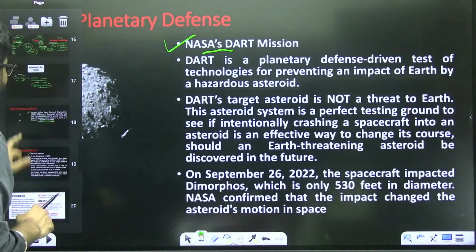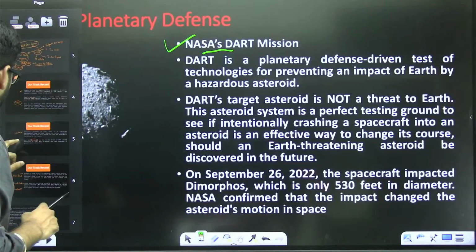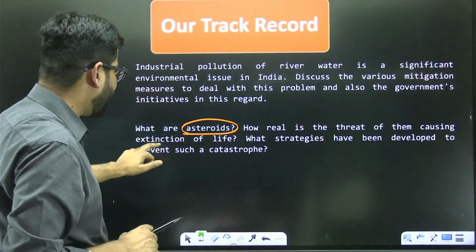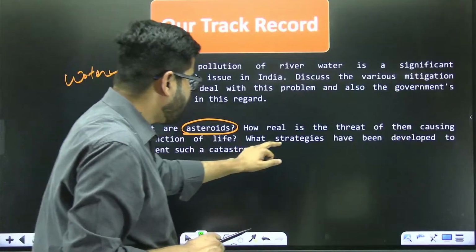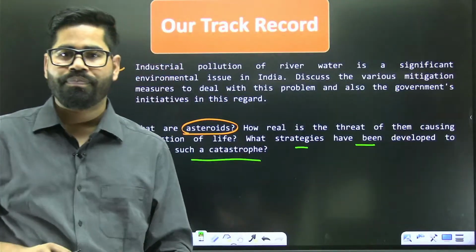Now see back the question. This we have covered in June, July, and you can see the question which was here, that what are asteroids, how real is the threat of them causing extinction of life, what strategies have been developed to prevent such a catastrophe.